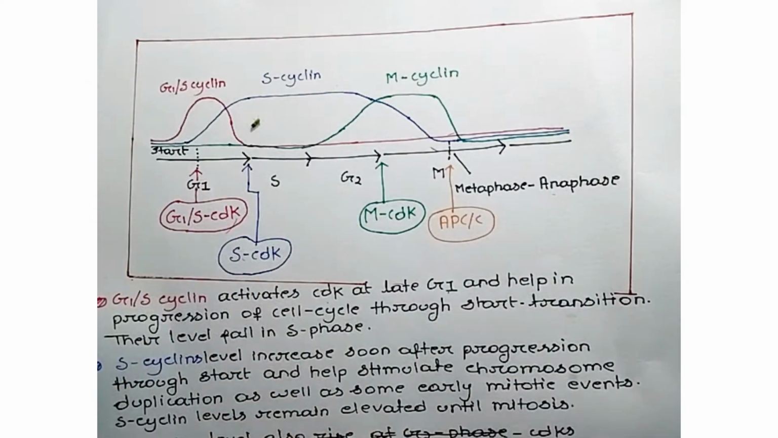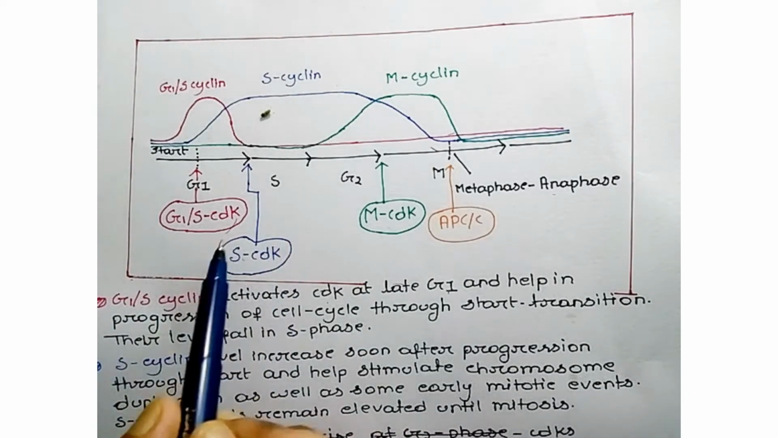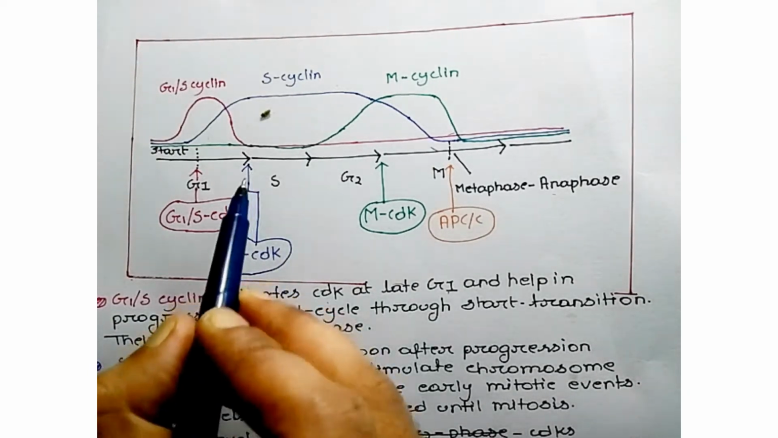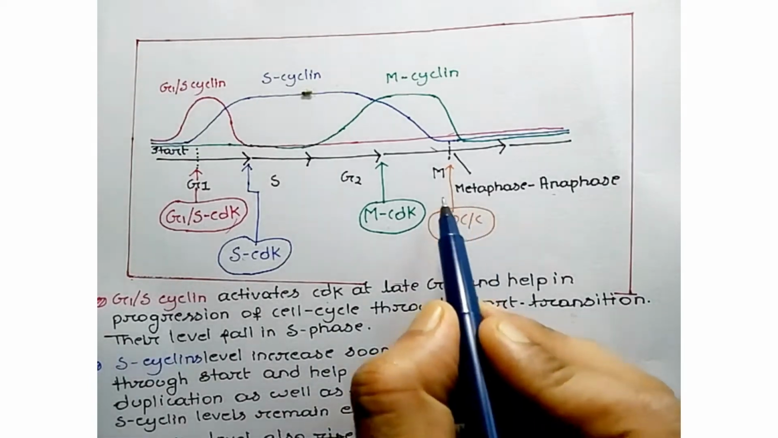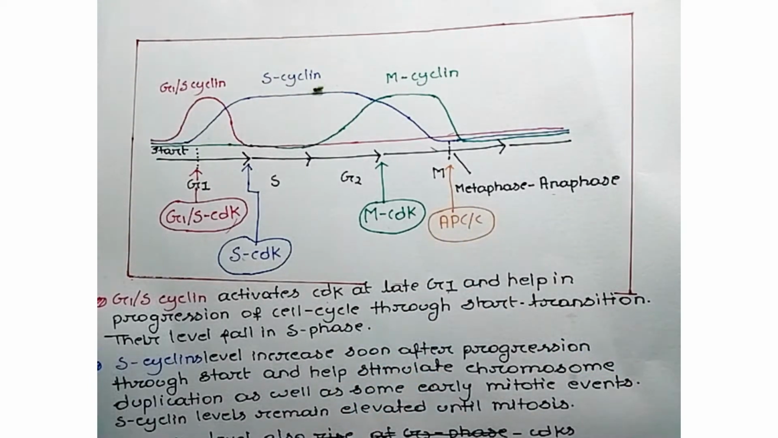G1S CDK complex works in the G1 phase, that is, the start transition. S CDK complex works on the initiation of the S phase. M CDK complex plays an important role in the initiation of M phase or mitosis. And APC is not a cyclin. APC is an E3 ubiquitin ligase that helps in the degradation of specific proteins. We discuss this later in this video.